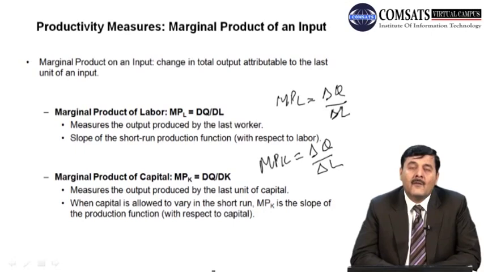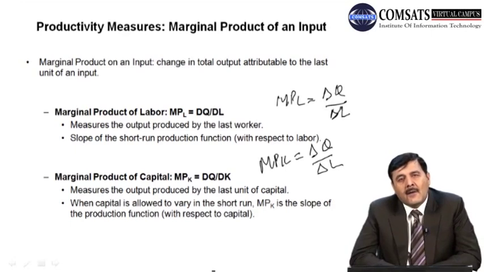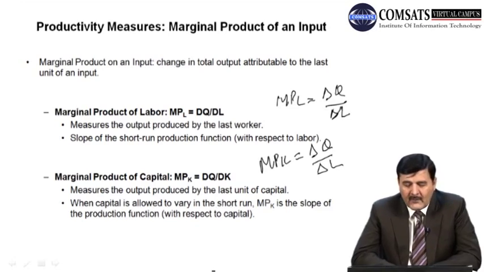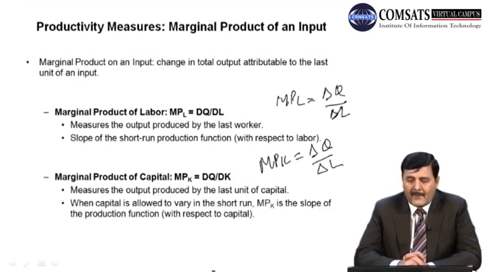So again, if we suppose that capital is allowed to change in the short run, अगर हम capital को allow करते हैं कि short run में तब्दील हो सकता है, the marginal product of capital is also the slope of the production function with respect to capital. So this is how we can define the marginal product. So people, normally firms, look at the marginal product of capital and labor and then decide how much they continue to change or increase the units of input to further increase the level of output.